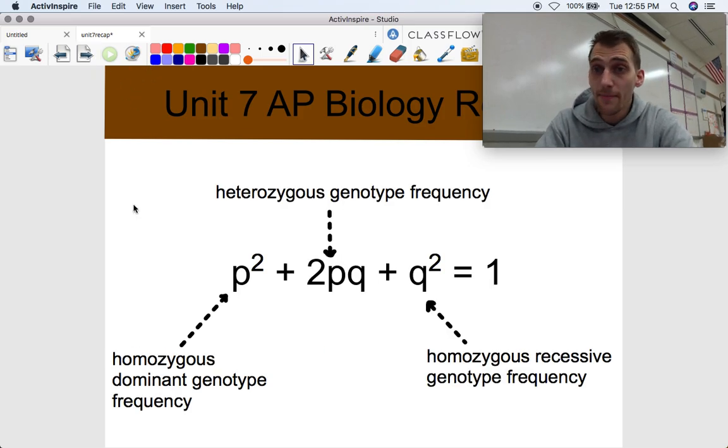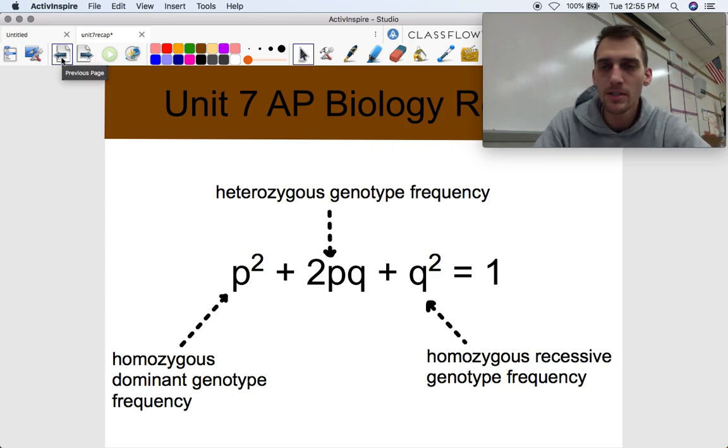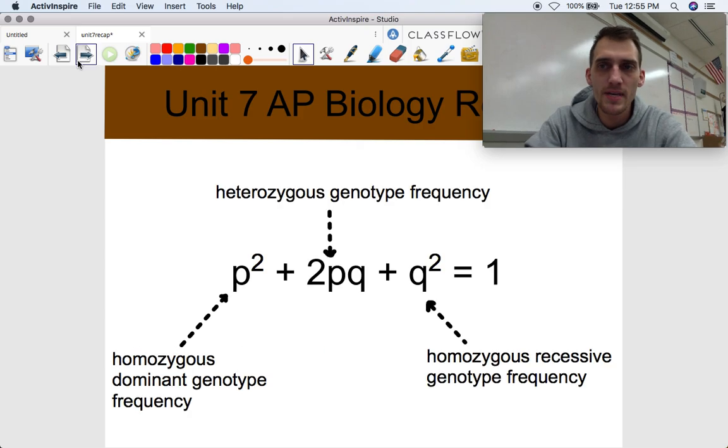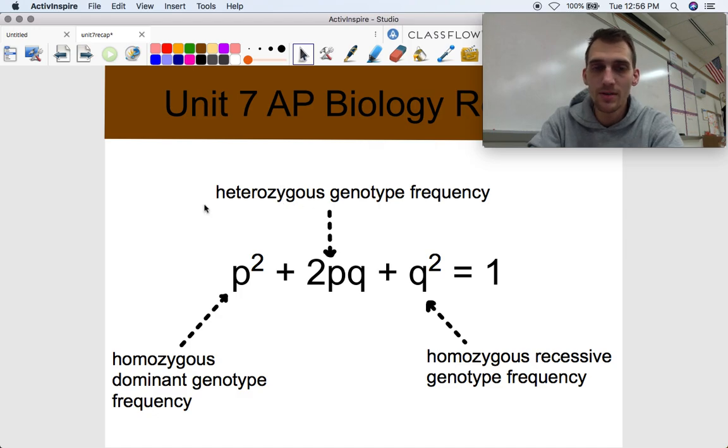When it comes to genotype frequencies, it gets a little more complicated, but not really. We have p² + 2pq + q² = 1. If you're a math person, I got a comment about this recently: why is this the way that it is? Where does this 2pq come from in the second Hardy-Weinberg equation? Well, it's just p + q factored out. If p + q equals 1, then (p + q) times (p + q) is 1, and (p + q) times (p + q) is this.